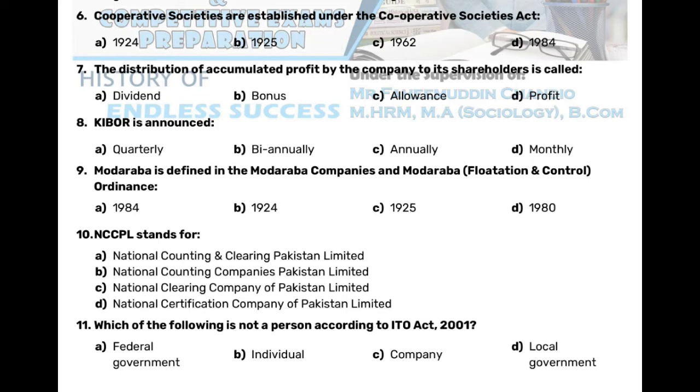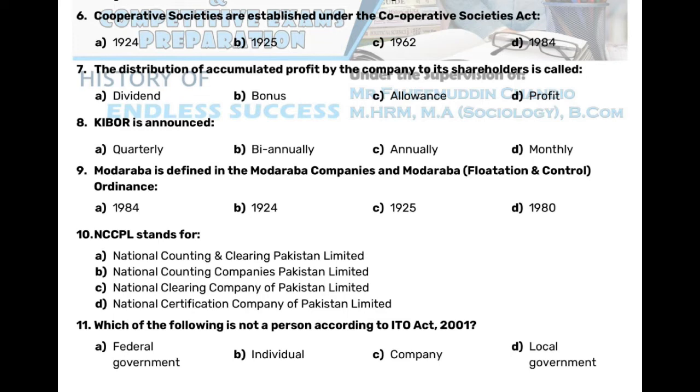1984. 2. The distribution of accumulated profit by the company to its shareholders is called A. Dividend B. Bonus C. Allowance D. Profit. 3. Keyboard is announced A. Quarterly B. Biannually C. Annually D. Monthly. 4. Modaraba is defined in the Modaraba Companies and Modaraba Flotation and Control Ordinance A. 1984 B. 1924 C. 1925 D.